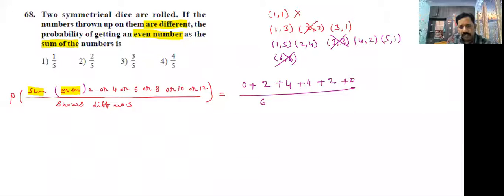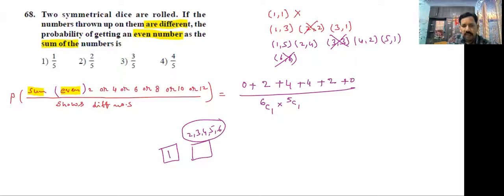Go to the denominator. Out of 6 numbers, the first die shows any one number, but the second die cannot show the first number. Suppose you got 1 in the first die, in the second die don't consider 1, the remaining numbers 2, 3, 4, 5, 6.